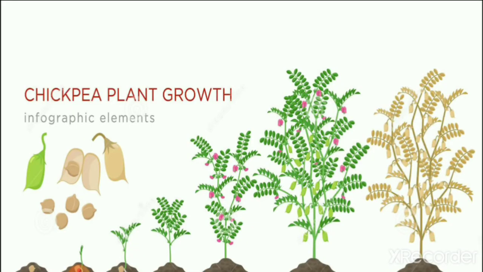Now it is a growth of chickpea plant. You can see the flowers are also there. So when it starts growing, after flower you can see the green chickpea is there, and when it dries we use it in our house as a proper meal.